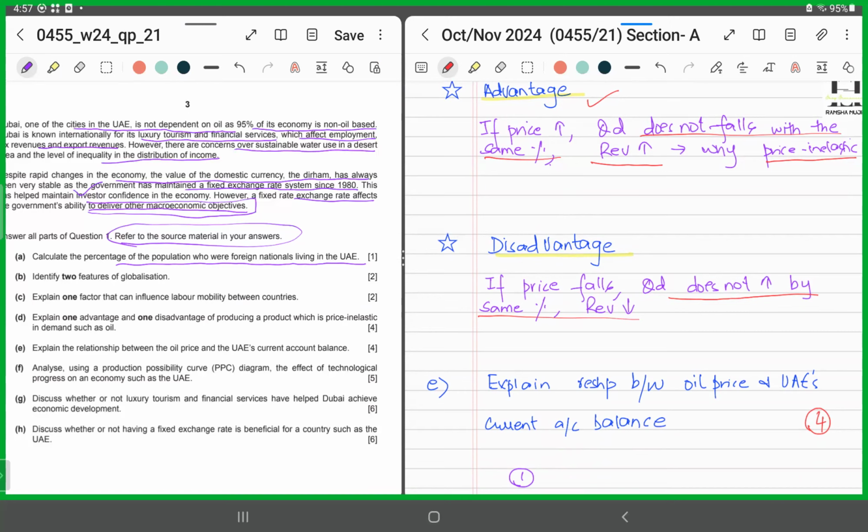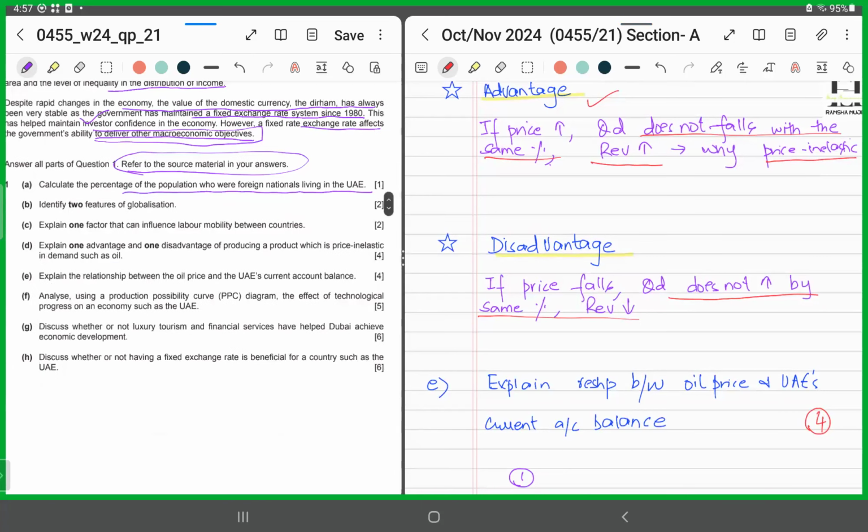Remember? All right. So you've identified the advantage, explained it. You've identified the disadvantage, explained it, full 4 marks. Moving on. Part E. Explain the relationship between the oil price and the UAE's current account balance. It's a 4 mark question. For this, we'll refer to the graph.